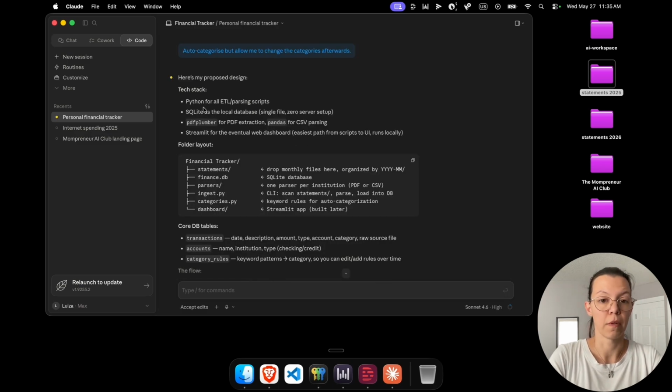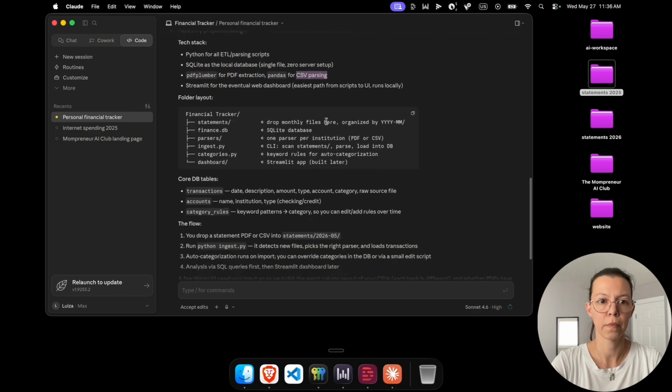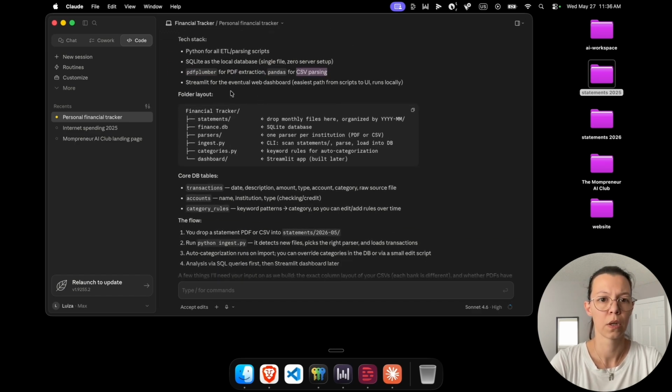So now Claude gave me a proposed design. Let's take a look. Python is a scripting language. It's easier even if you're not technical to kind of figure out what it's trying to do. I think Claude Code goes with that by default, and it's a good idea. I've used that for work a lot. Local database, as I asked. A library for PDF extraction and a library for CSV. Easiest path from scripts to UI.